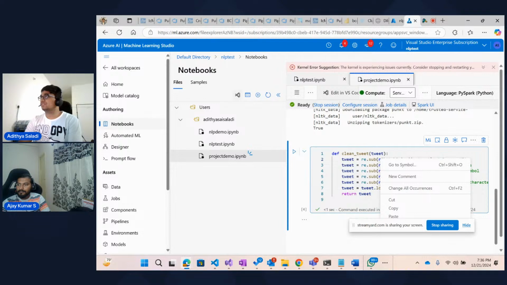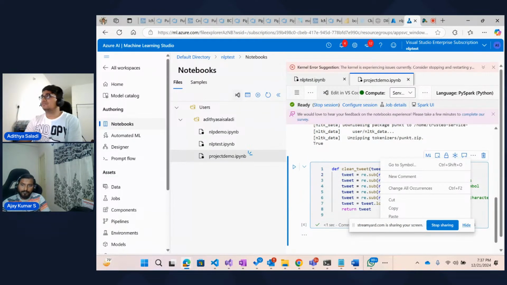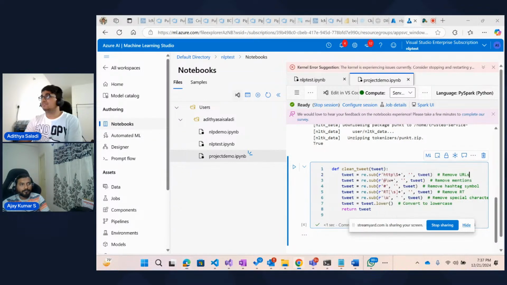The first one removes the URLs. Here we are saying http, slash, s, question mark, which matches URL patterns like anything with http or https. All those will be matched, and we are removing all that. And then you see something like @ backslash w plus. This matches the Twitter handles, basically any username or mentions. If you tag @Aditya, if you tag me on Twitter and we get that tweet and pre-process it, it will remove my username from the tweet, basically, right?